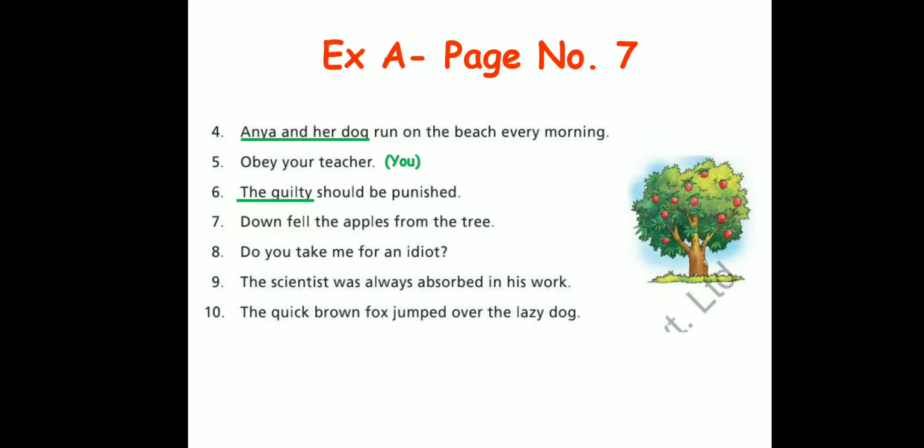And I told you in the previous video that the focus of the sentence, whatever is the most important thing in the sentence, is the subject. So since apples is the most important thing, subject is going to be the apples. Down fell what? The apples. The apples fell from the tree. So this is just a different way of writing your sentence. I also told this to you in the explanation video. In some cases, subject might not come in the beginning.